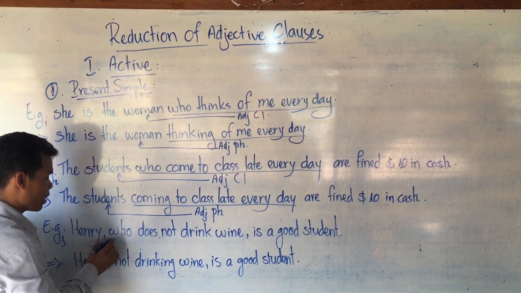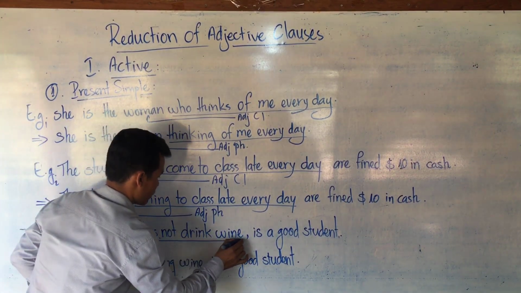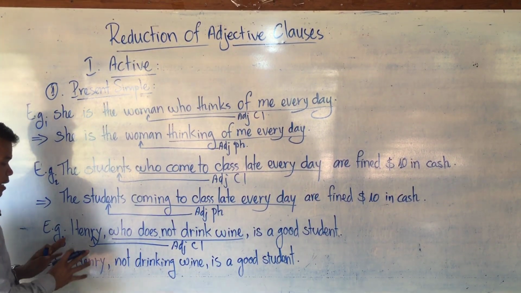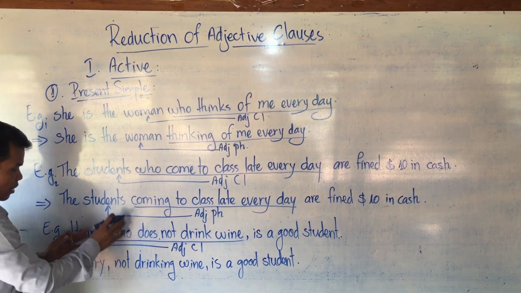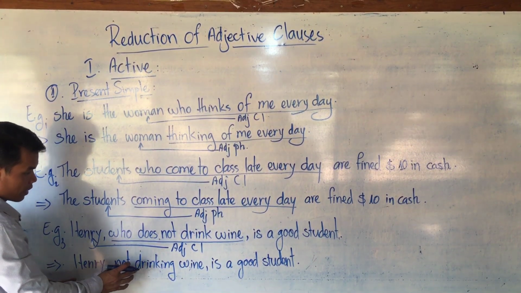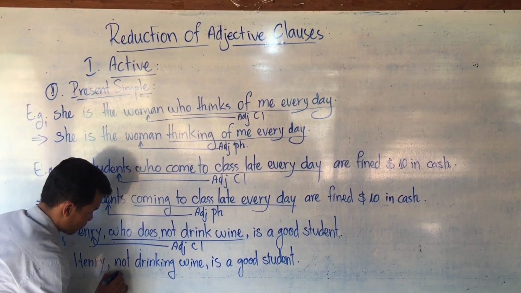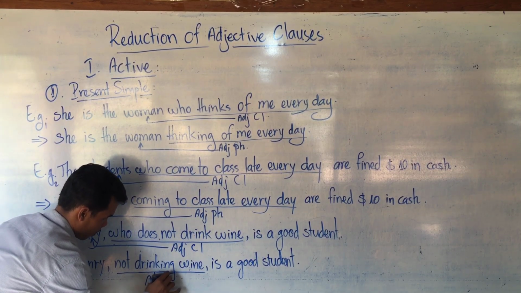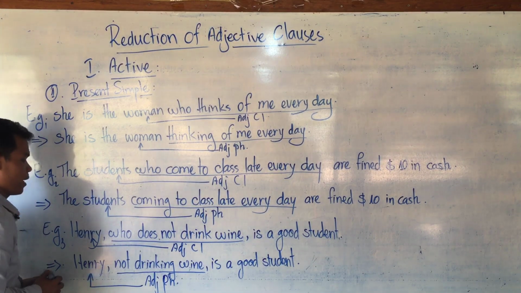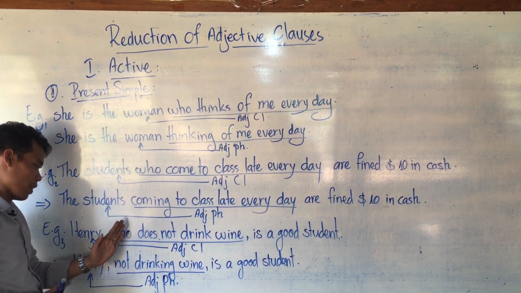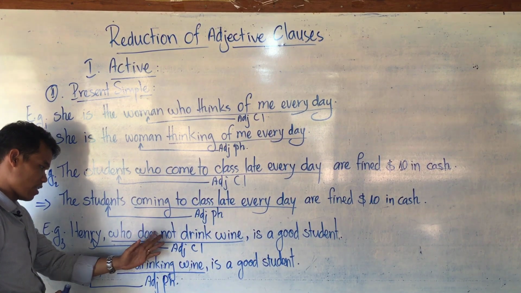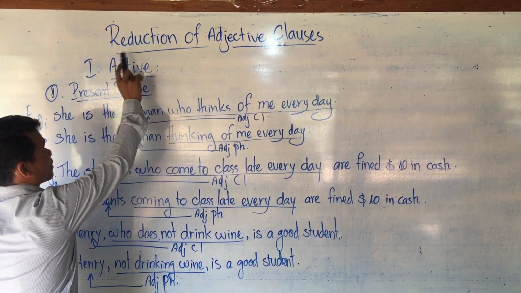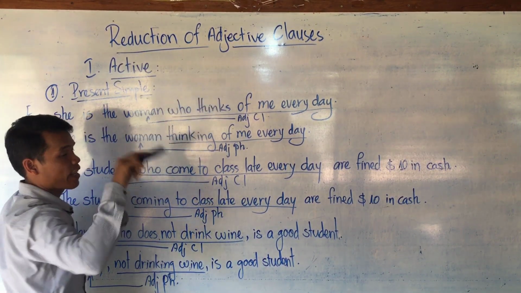So the first, Henry, who does not drink wine, is an adjective clause. It is a non-defining relative clause. It modifies Henry. The second sentence, after deleting who, is Henry, not drinking wine, is a good student. So it is also adjective, but it is an adjective phrase or participial phrase. It still modifies Henry. In the adjective clause we use a relative pronoun, but here not is not a part of the auxiliary verb. It is a negative adverb. Again, our lesson is reduction of adjective clauses to adjective phrases.